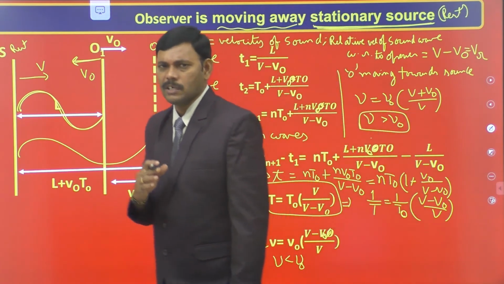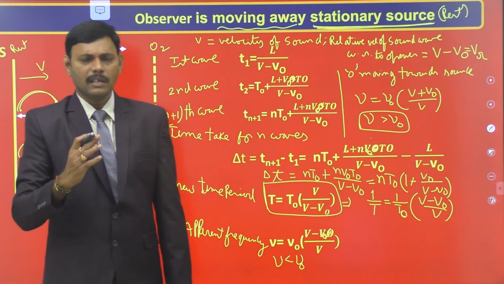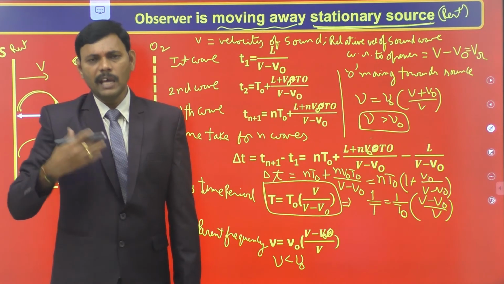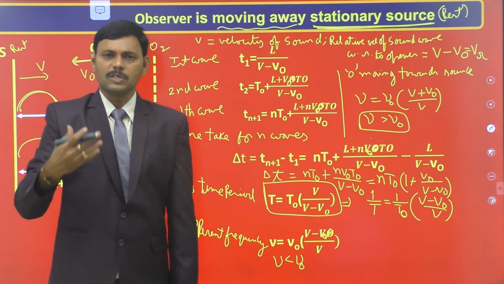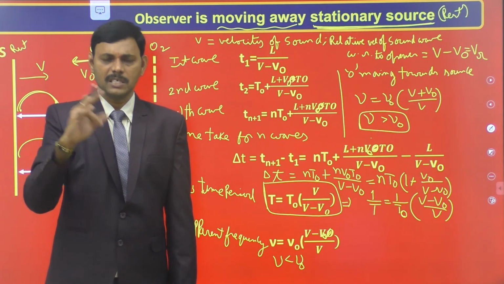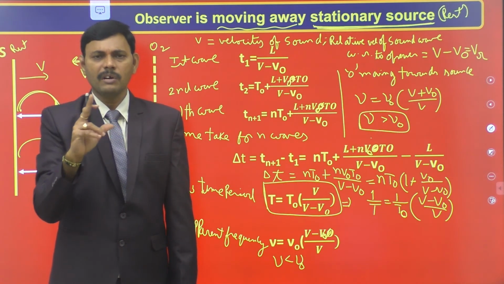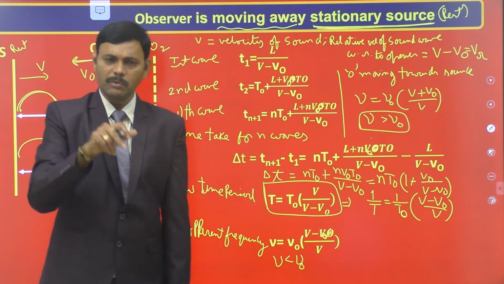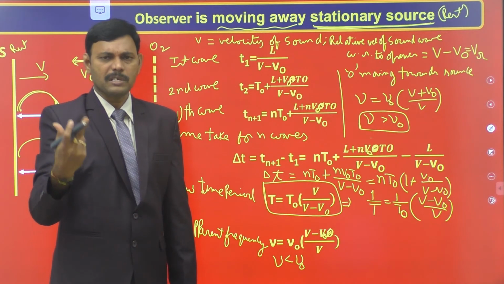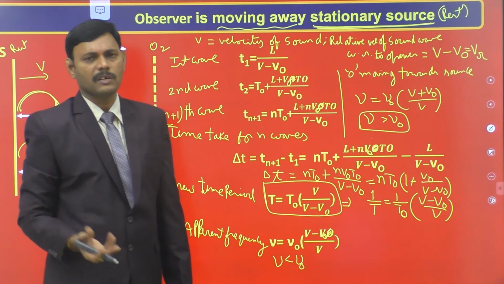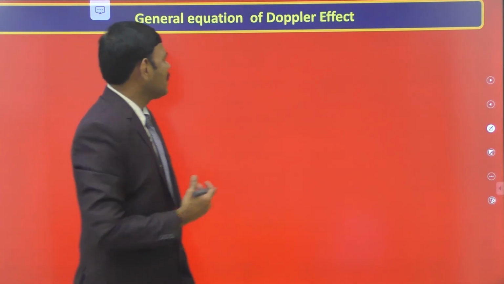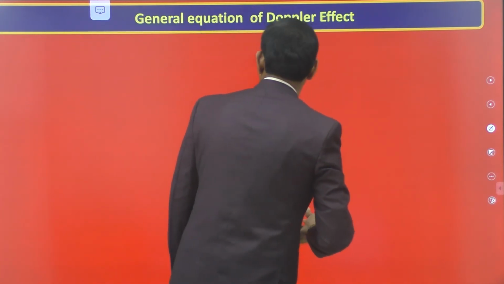Students, we discussed two very basic apparent frequency expressions and derived them. With the help of these, we write many forms of the Doppler effect equation for various relative motions. We may have different kinds of relative motion between source and observer. Now we will write the expressions for apparent frequency for different kinds of relative motion. Let us move on to the general equations of the Doppler effect.